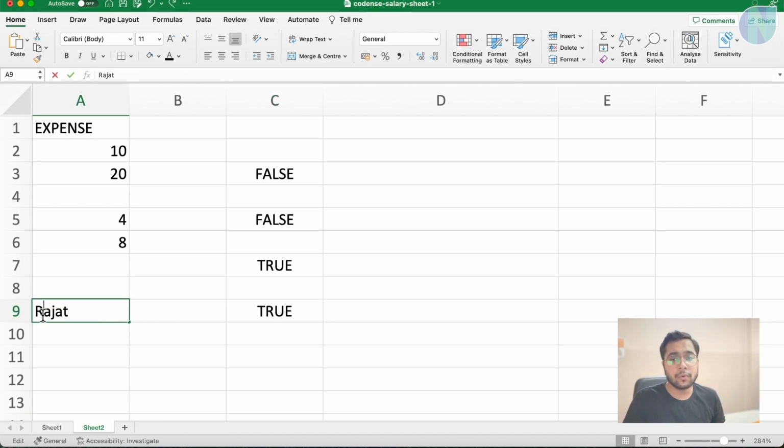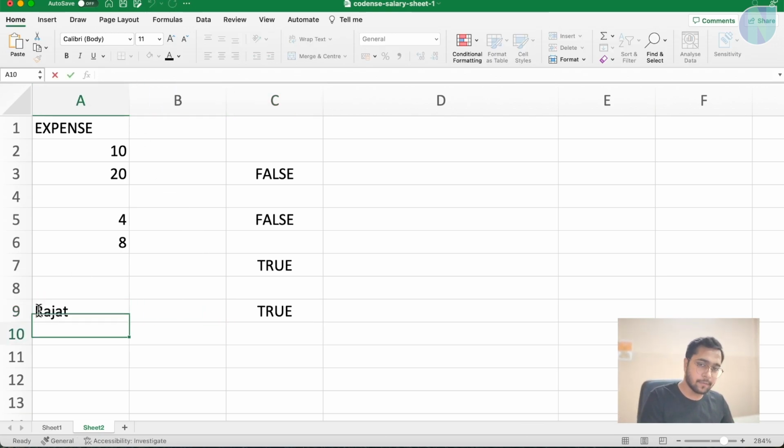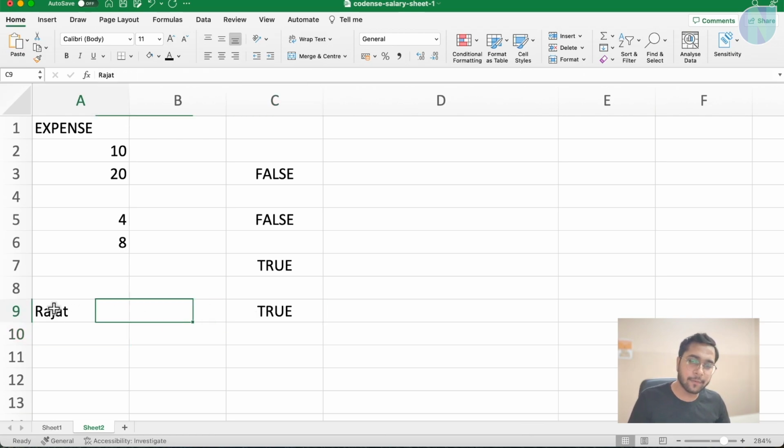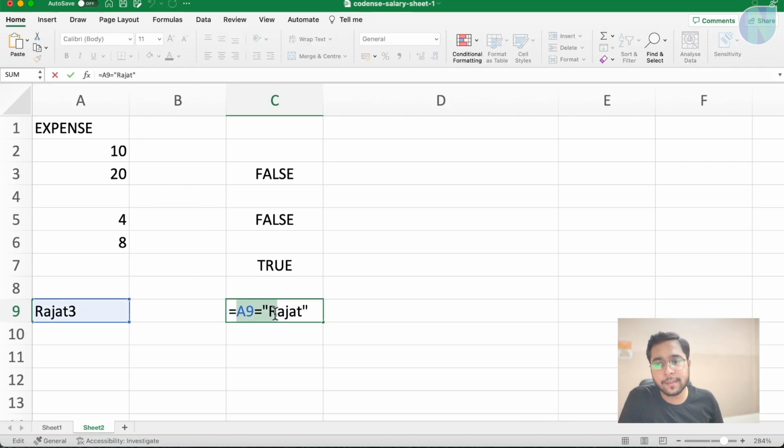Is it true or not? Let me make it smaller case. Then also it is evaluating to true. So you can say it is case insensitive. Even for capital and lowercase, it is giving me true. But if I even add one thing here, like Rajat 3, it will become false because it is checking whether my cell value is equal to this.